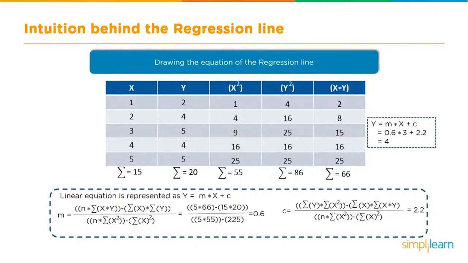So in the top half, you can see where we've broken that down into pieces. As it goes through the first 2 points, it computes the squared value of x, the squared value of y, and x times y. And then it takes all of x and adds them up, all of y adds them up, all of x squared adds them up, and so on. And you can see we have the sum of x equal to 15, the sum of y equal to 20, all the way up to x times y, where the sum equals 66.